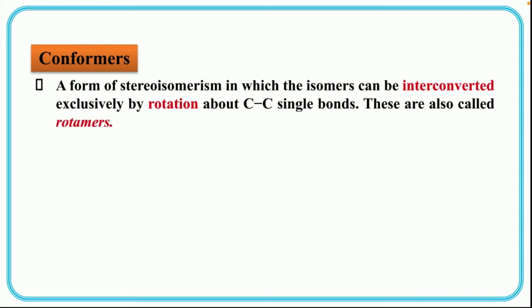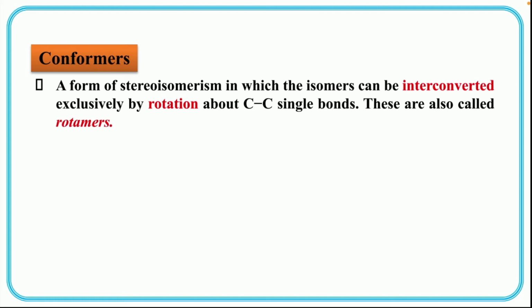Next we have conformers. What are conformers? A form of stereoisomerism in which isomers can be interconverted exclusively by rotation about their C-C single bonds. Okay, so if you rotate the C-C single bonds, interconversion of species takes place. That is actually due to their rotation. That's why they are called rotamers also.